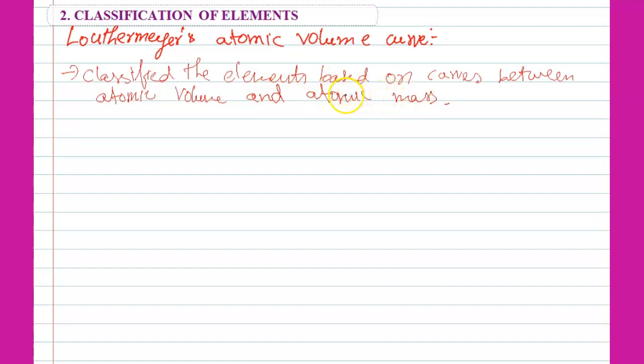Actually, he gave one statement also, because he explained the classification of elements based on periodic functions of their volumes. So here he calculated the atomic volumes.